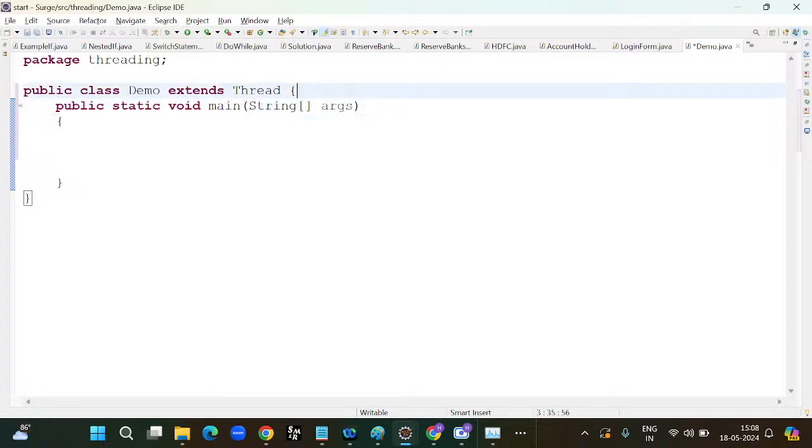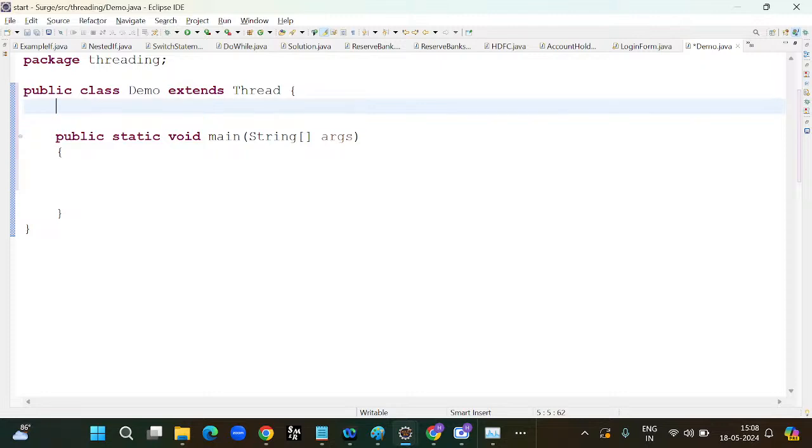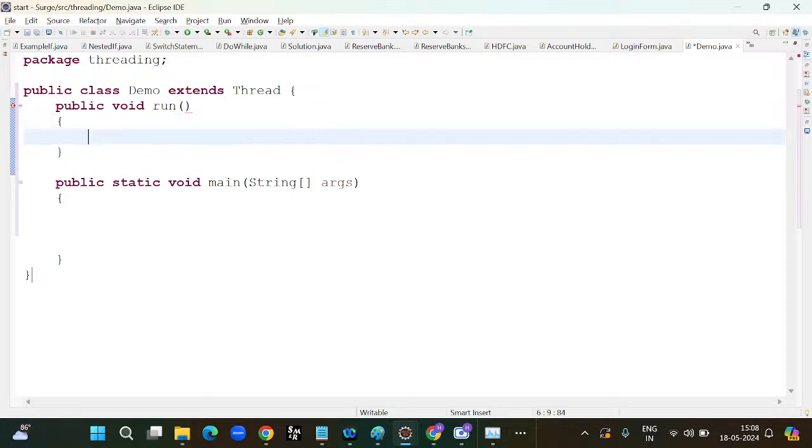In the demo class, I will take one normal method. I will take public void run as the one method. In the run method, I would like to take one dummy message. That dummy message I would like to print using a sysout statement, and I will pass a dummy message like "run method executed".